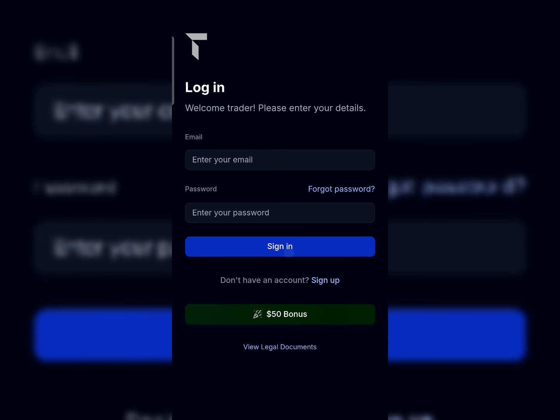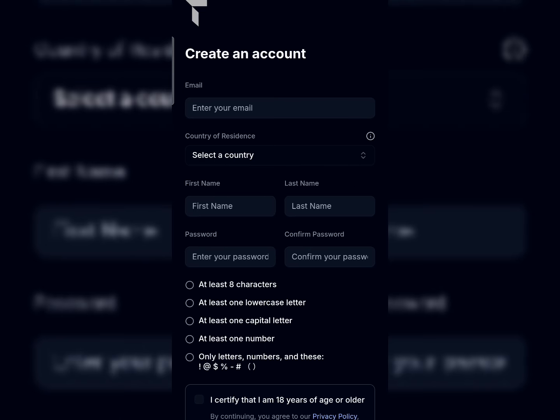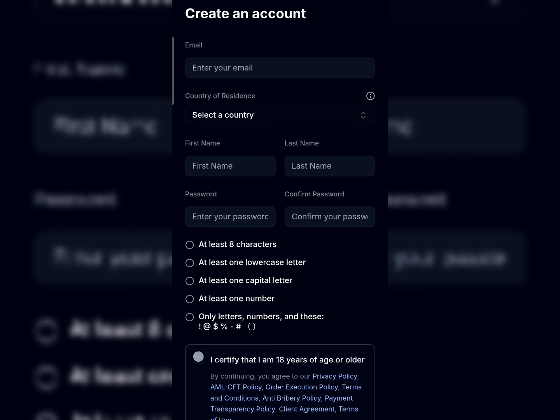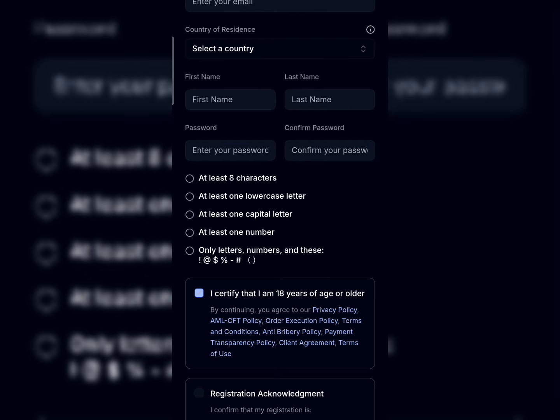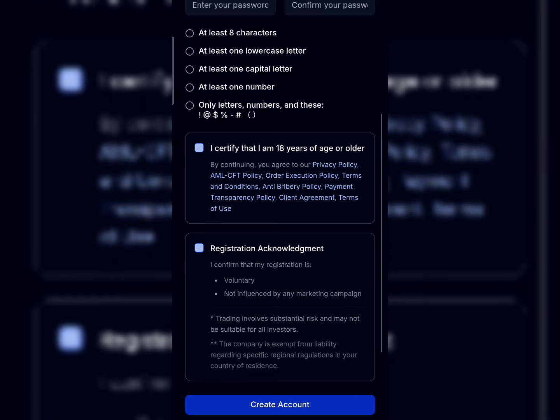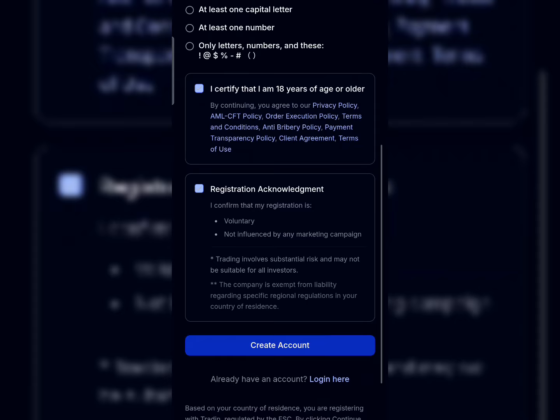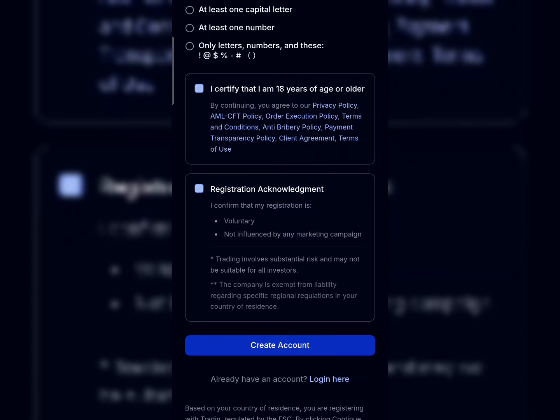Now this part, you're going to pay attention. Once you come back to this section, all you need to do is first click on sign up, underneath right here. It brings us to this section where you'll be asked to fill in your email address, the country where you're from, your first name, last name, and a password, and make sure it meets this requirement. In this small box, you click to confirm that you're 18 years and above. This other one says registration acknowledgement. You click on the small box to acknowledge your registration and click on create account, which you can see underneath after filling in every detail.